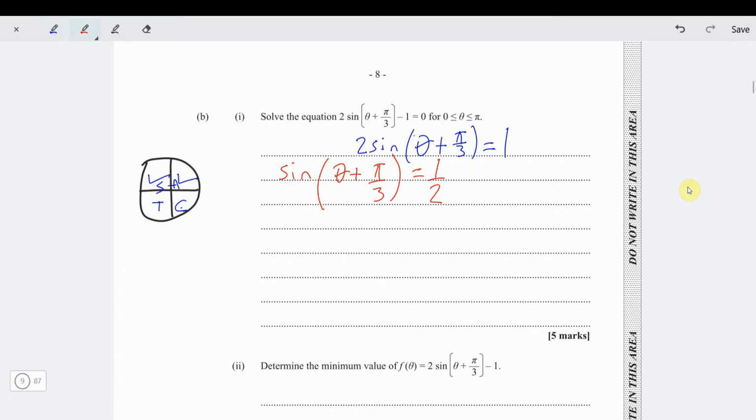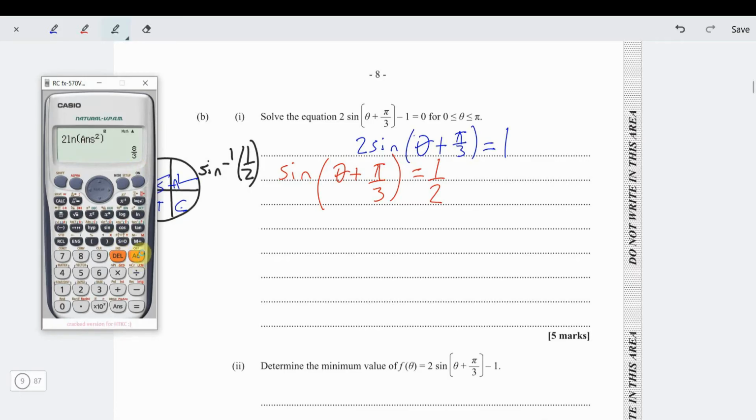So to find the corresponding angle in the first quadrant, we take sine inverse of a half. Sine inverse of a half, we know that should be 30 degrees or pi over 6. But if you don't remember, no problem. That's why we have calculators. Since we have calculators, we don't stress about these things anymore.